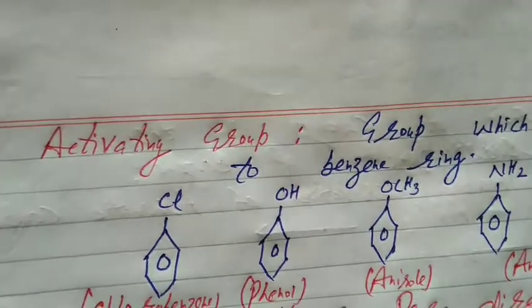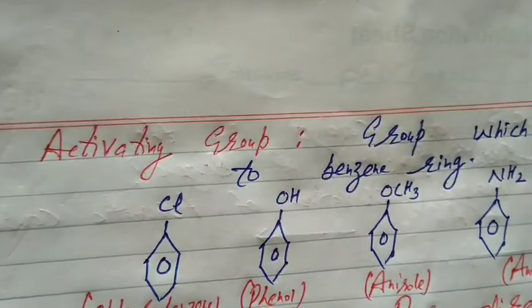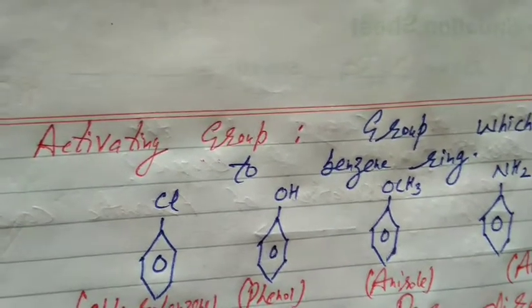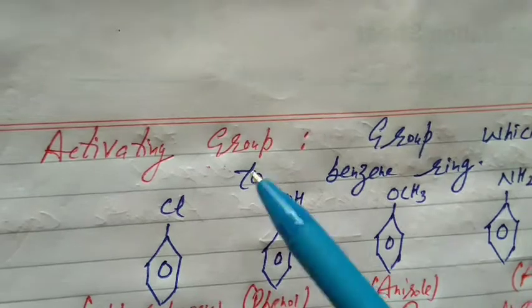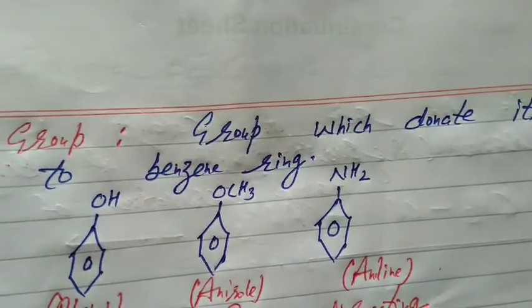Students, activating groups are those which activate the benzene ring. In activating groups, the reaction, that is electrophilic substitution, proceeds fast as compared to benzene. What are activating groups? Groups which donate their electron pair to the benzene ring.